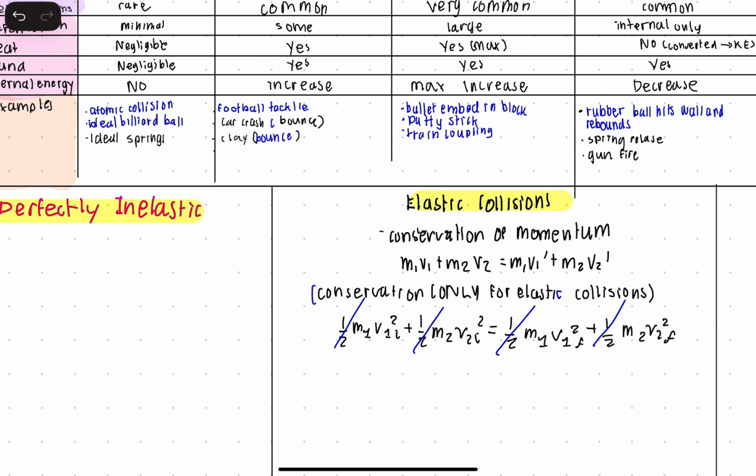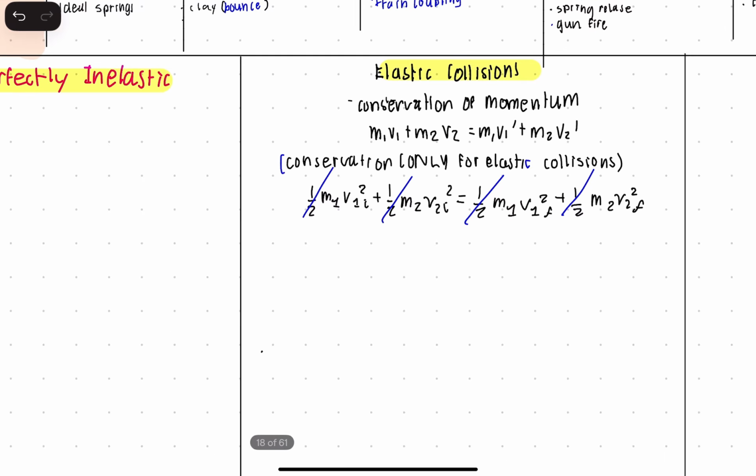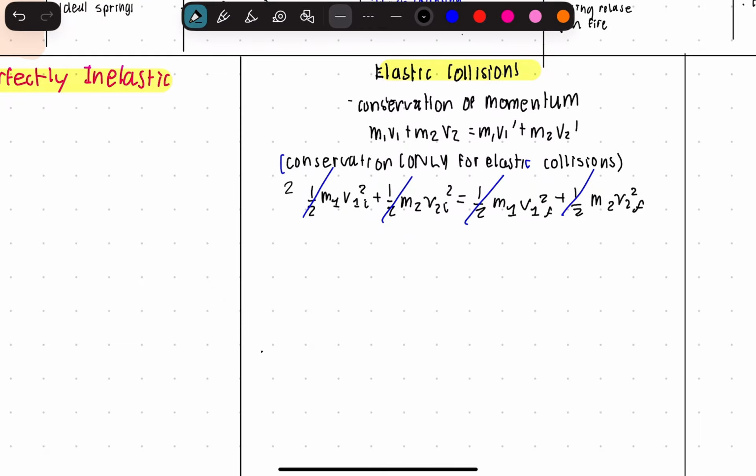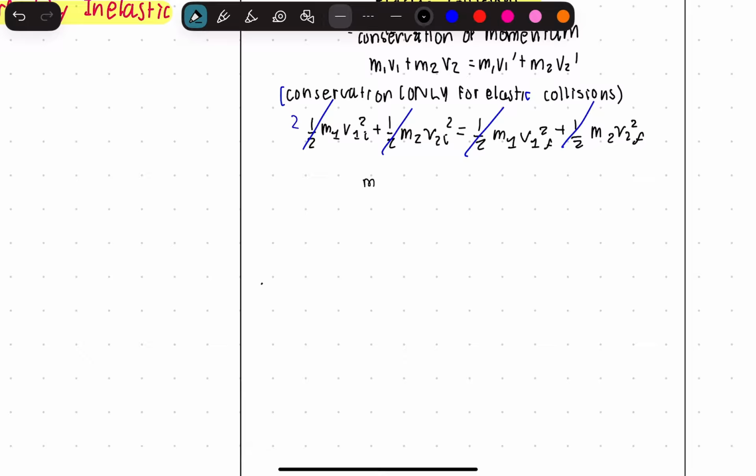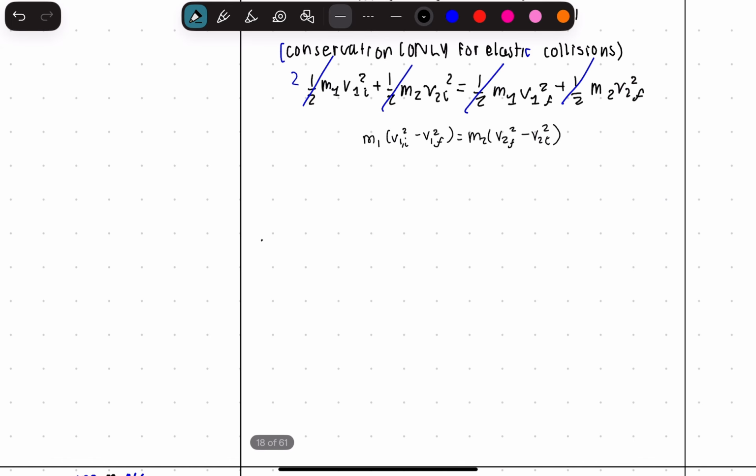So you have 1/2 m1 v1 squared, 1/2 m2 v2 squared. Then you multiply everything by 2 to simplify, or you can just cancel out all those 2's. Now, what you want to do is subtract the right-hand side and factor. So then you have m1 times v1 initial squared minus v1 final squared is equal to m2 times v2 final squared minus v2 initial squared. And then we want to factor the squares.